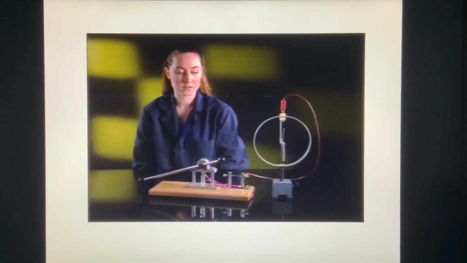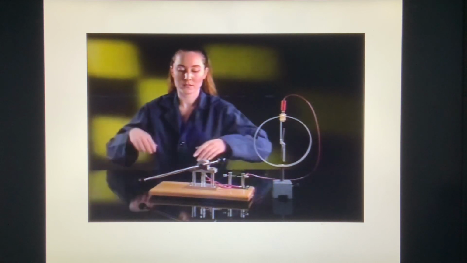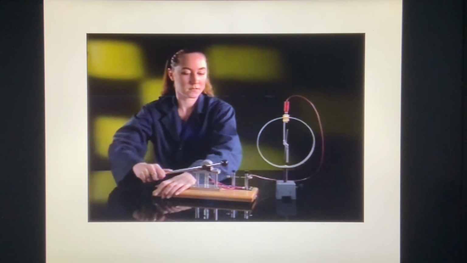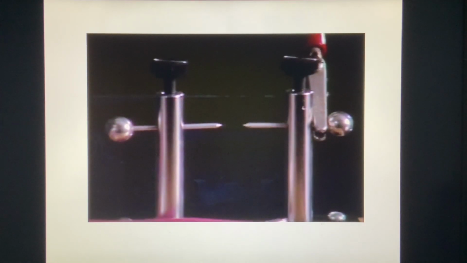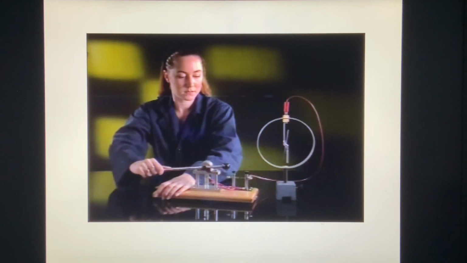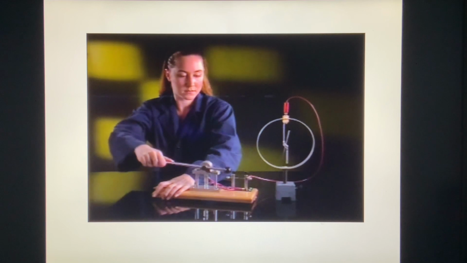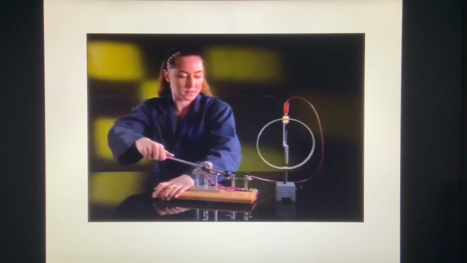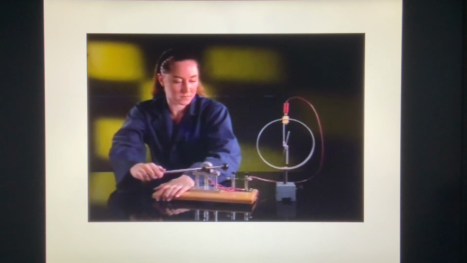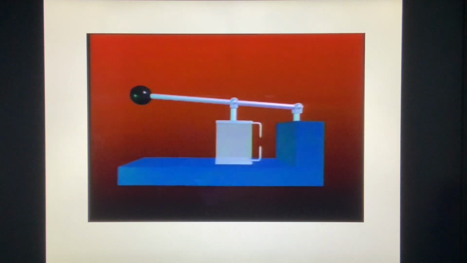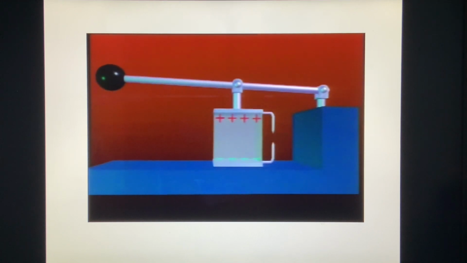This device contains a small piezoelectric crystal, which can be squeezed by pressing down on this lever arm. When the arm is pressed, the high voltage generated in the crystal causes a spark to jump between these two electrodes. When the crystal is released, another spark jumps. This animation shows the voltage being generated by the crystal. When the crystal is released, an opposite voltage is produced.